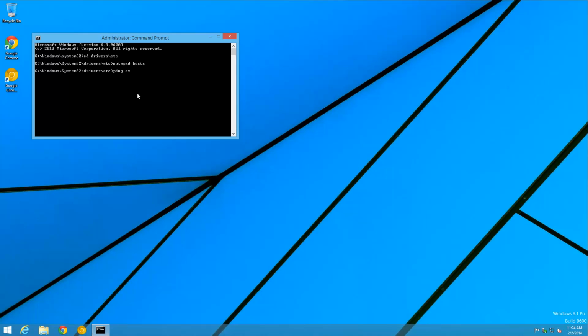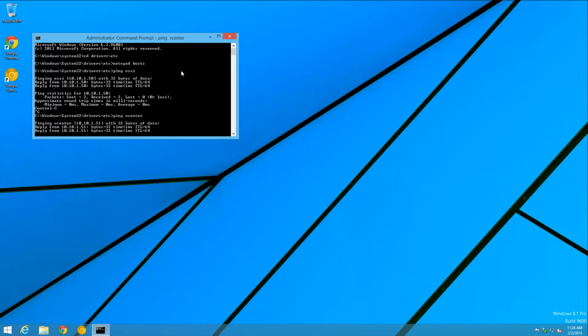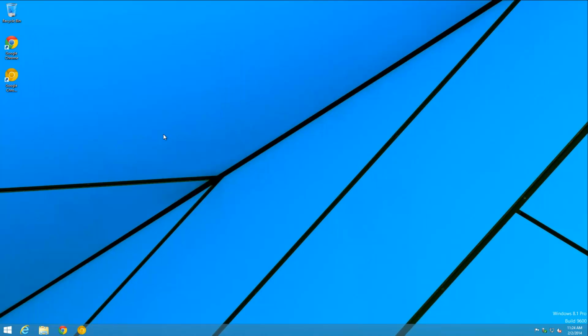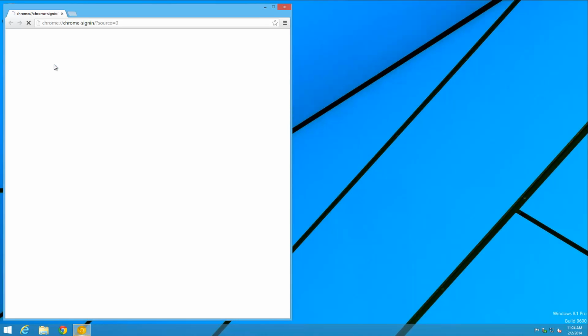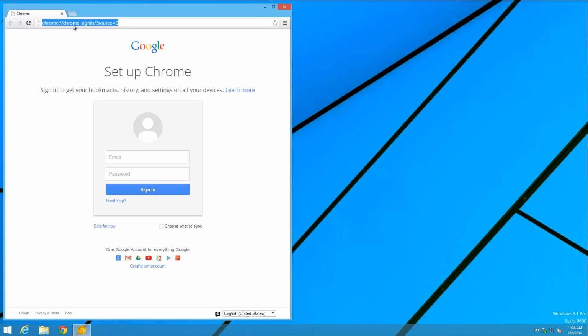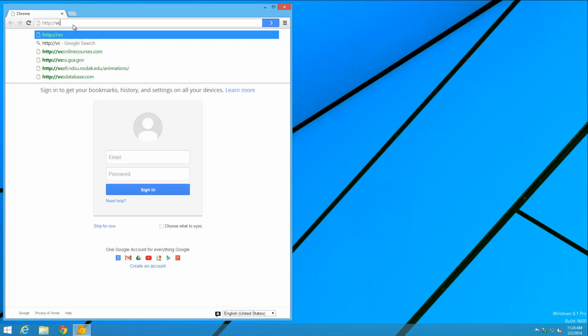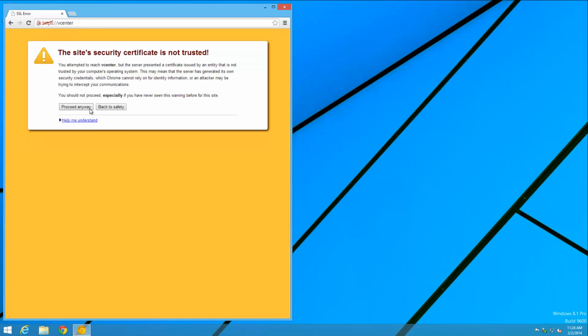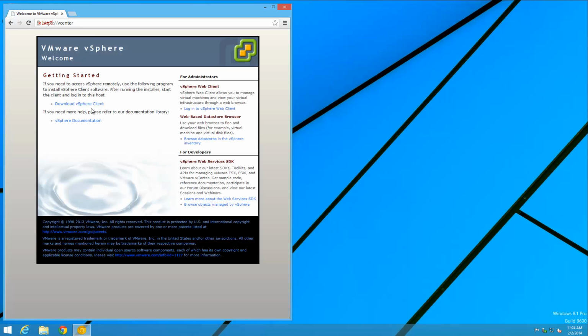So now if we ping the result, now we can ping our bits of infrastructure by IP. Obviously, your host names and your IPs might differ in your lab. So now we bring up Chrome Canary. We can type in the address and proceed past the certificate warning.